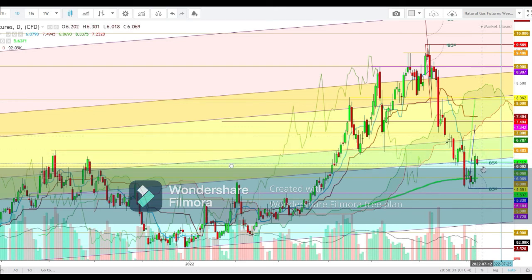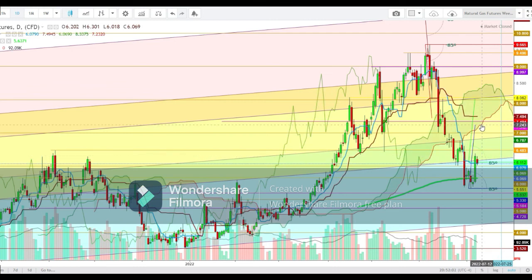So friends, here I find that during the upcoming week, natural gas futures could try to sustain well above the immediate support at the levels of 6, and on the upper side I find that a breakout well above the levels of 6.297 will confirm the continuity of the breakout move during the upcoming week, where the next resistance can be tested at the levels of 7.